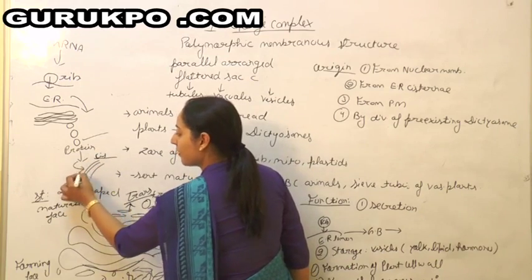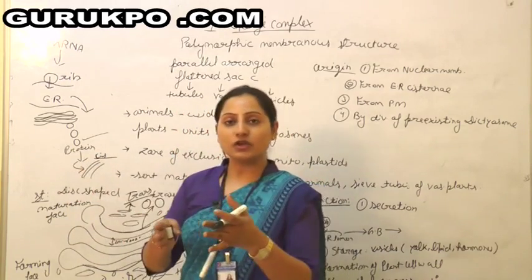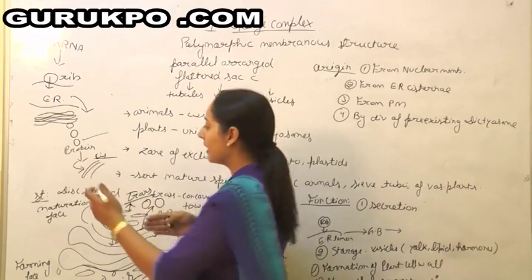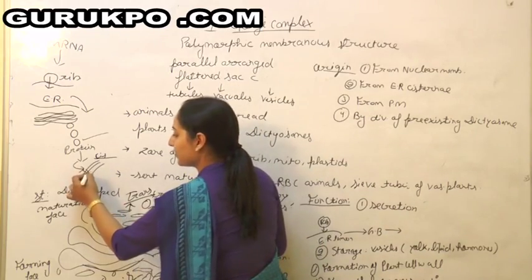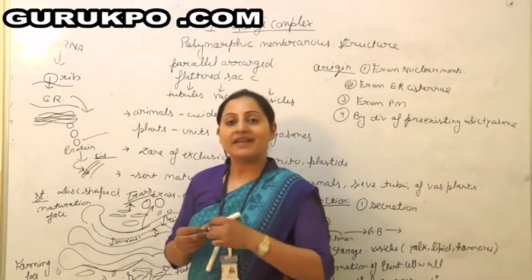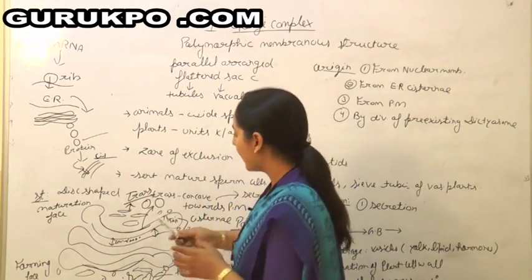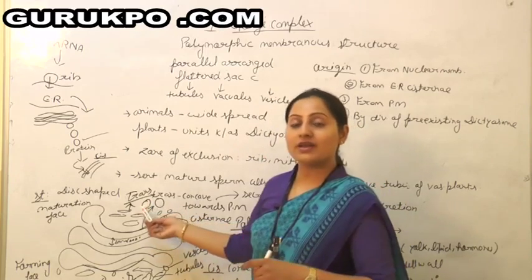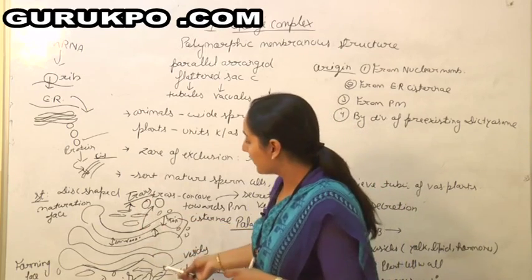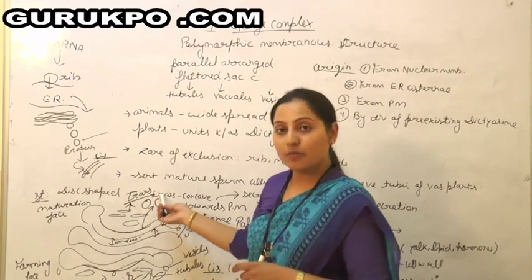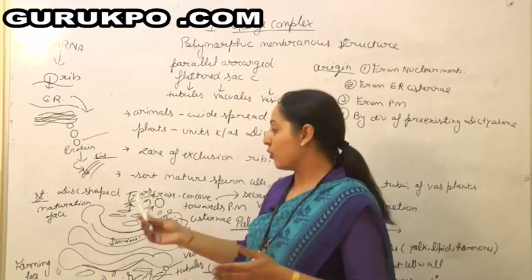They will join the Golgi complex and transfer their material to the cisternae of the Golgi body. Here the material will get packaged and transformed, and from the trans face, which is called the maturation face, the protein or other molecules will get released towards the plasma membrane.